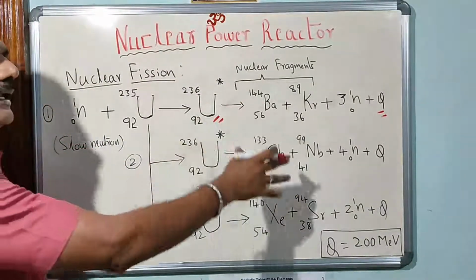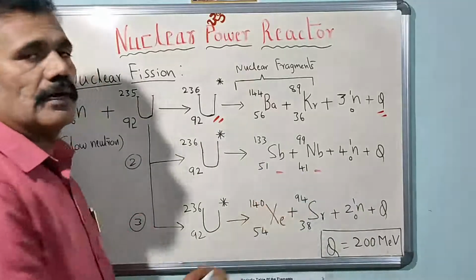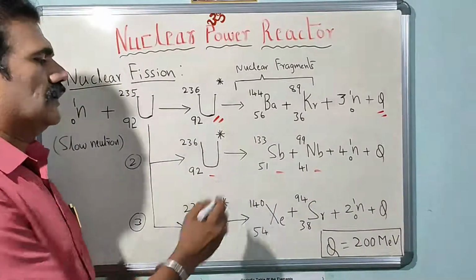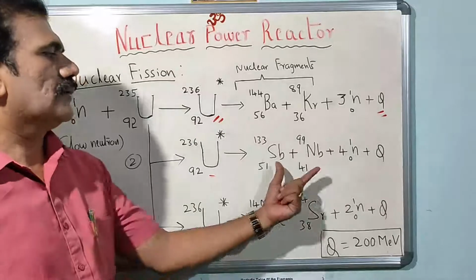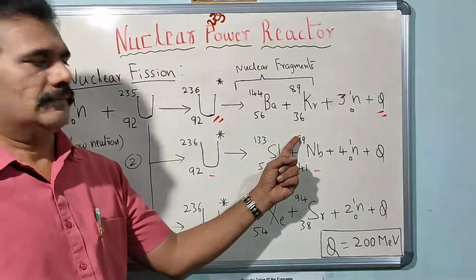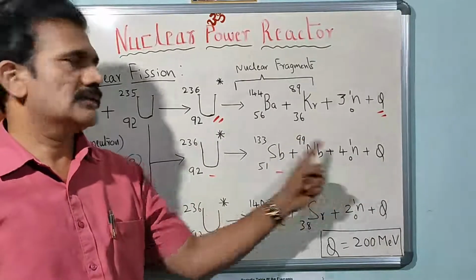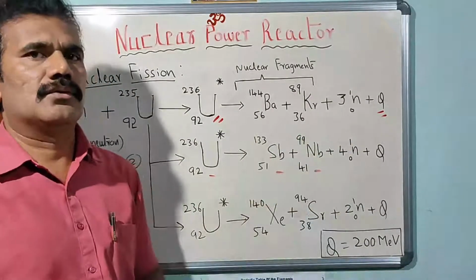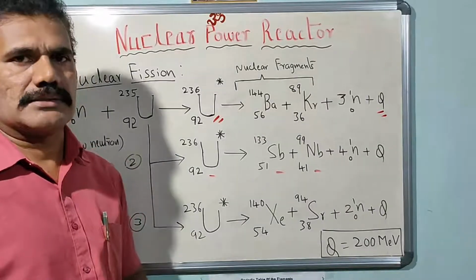This nuclear fission reaction may take place in other ways also. This unstable uranium-236 may split up into antimony-133 and niobium-99 along with 4 neutrons, because you have to balance the number of nucleons present in the nuclear reaction, right?